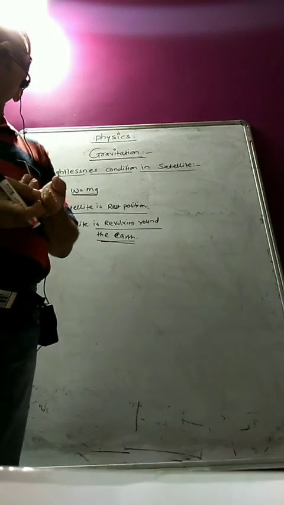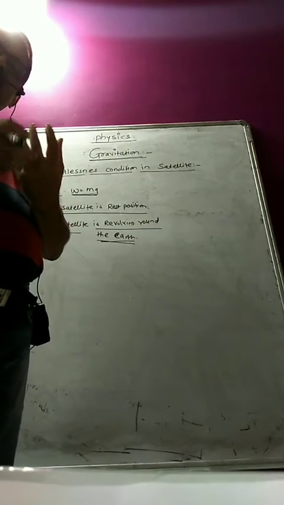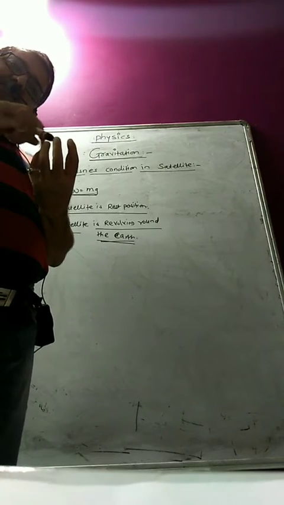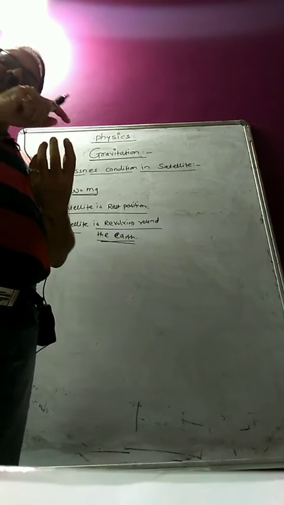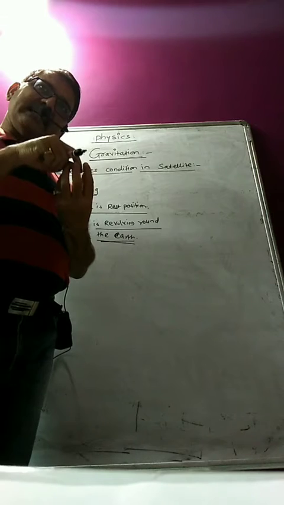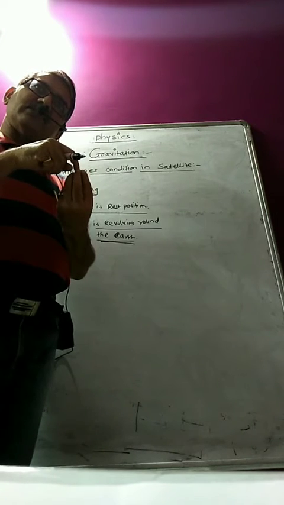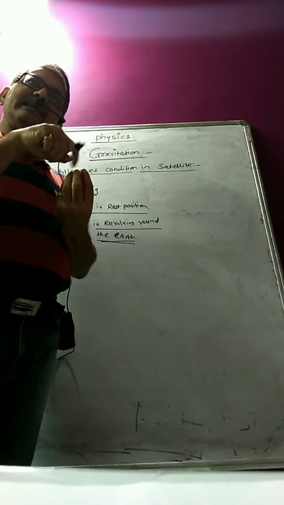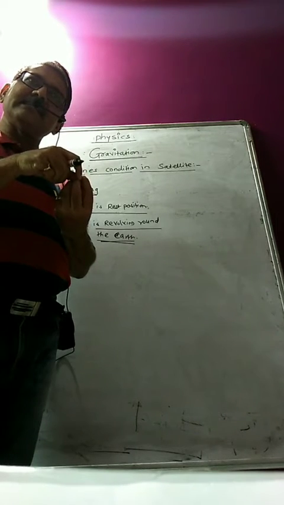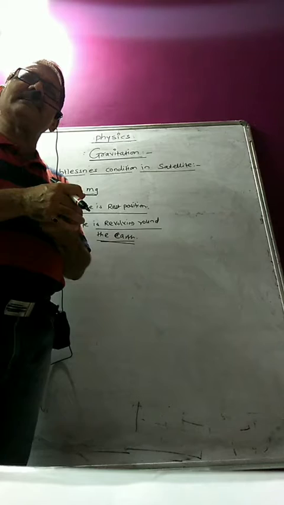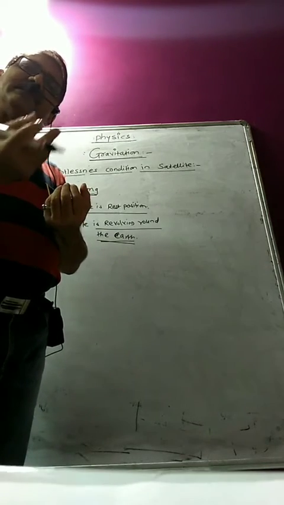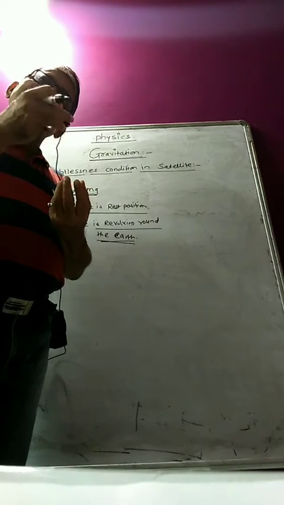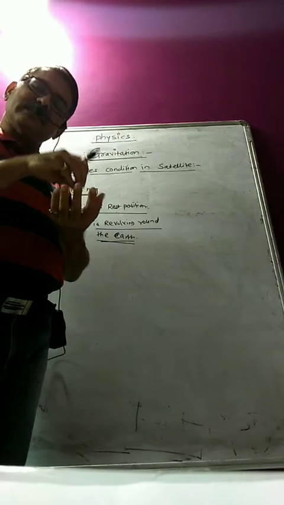Okay, what is the meaning of that statement? Actually, when the satellite is revolving around the earth, at that time the satellite as well as the astronaut are moving with the same centripetal acceleration. And which is that centripetal acceleration? g itself is the centripetal acceleration. So therefore the person cannot act with any force on the satellite.